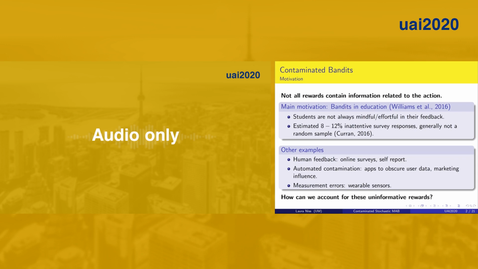This work is motivated by the use of bandit algorithms in education, particularly inspired by Joseph Williams and others' 2016 paper. It is not particularly controversial to say that when soliciting feedback from students, not all answers are mindful or effortful. When using student feedback as bandit rewards, this can cause some rewards to be uninformative. This experience is well documented in survey data, where 8 to 12% of responses are estimated to be inattentive, and generally these inattentive responses are not a random sample of the response space, which means they cannot simply be ignored as they are likely to skew results.